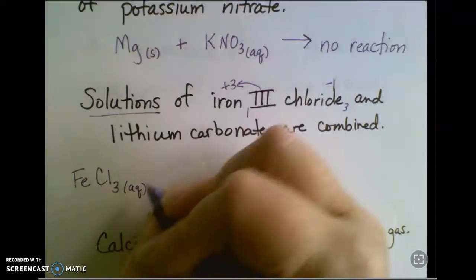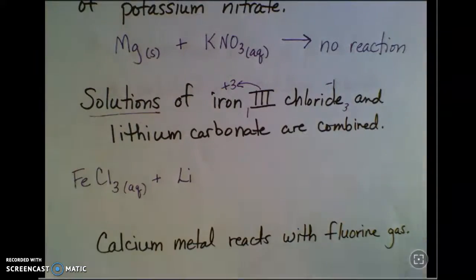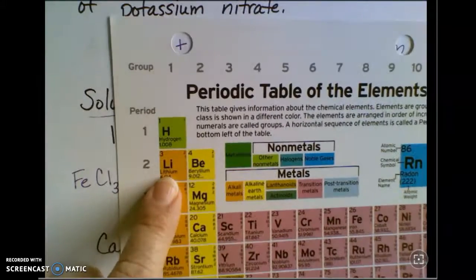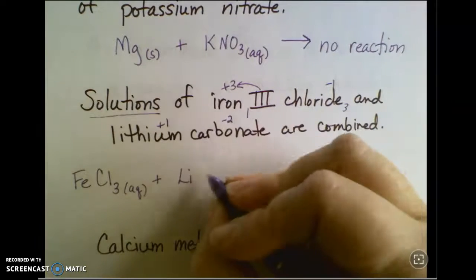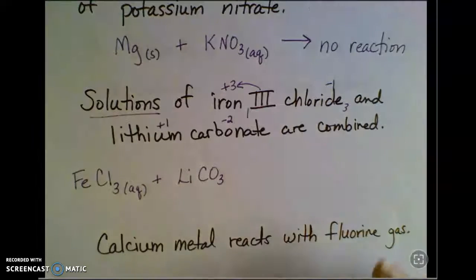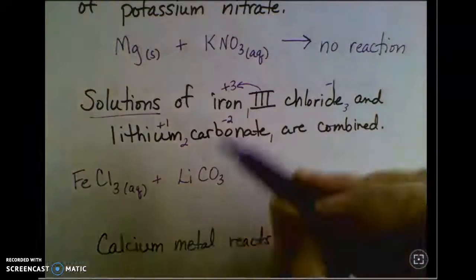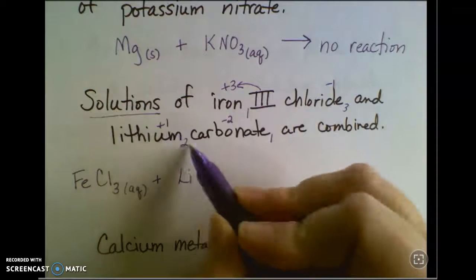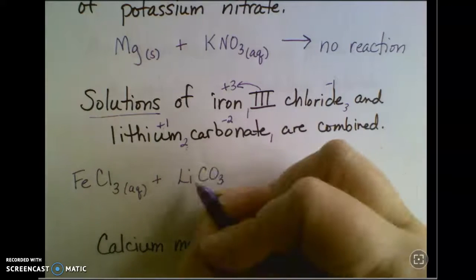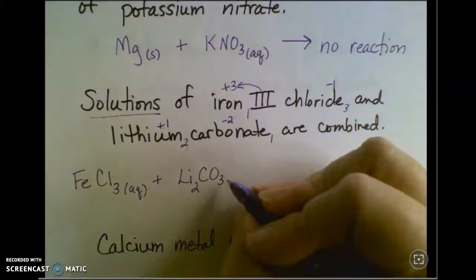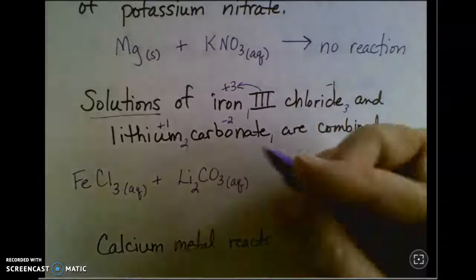These are solutions. So they're aqueous. Lithium carbonate. Lithium is a group 1 metal. It's here on the periodic table. So that means it has a +1 charge. Carbonate is one of my polyatomic ions. It's CO3. It has a -2 charge. So when I switch those around, it takes 2 lithiums to get a +2 charge to cancel out the -2 there. So my correct formula is Li2CO3. And again, these are solutions, so they're aqueous.